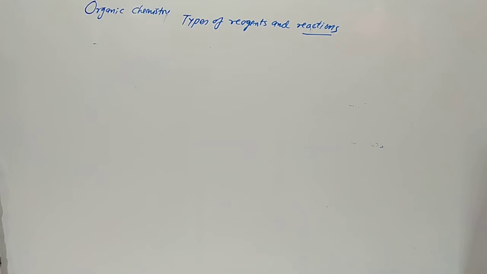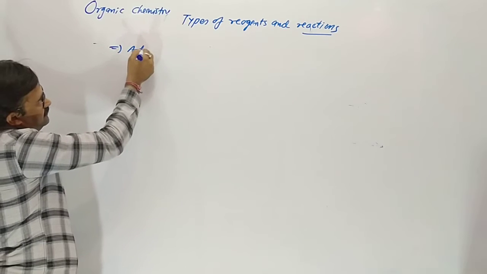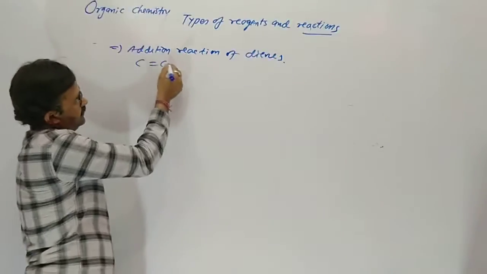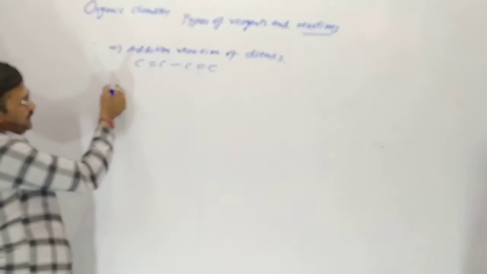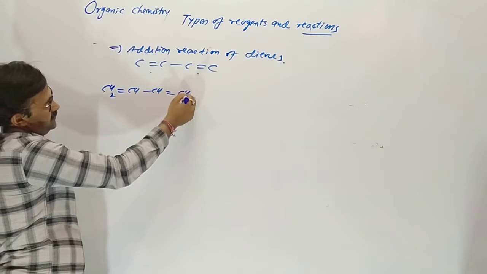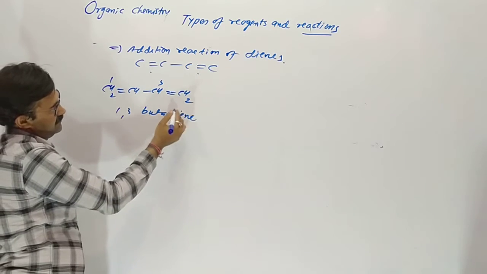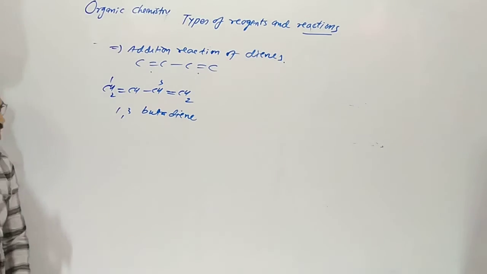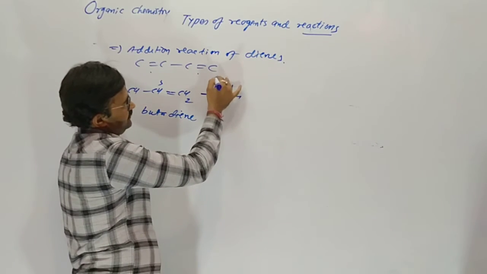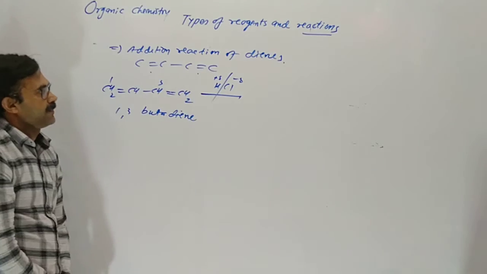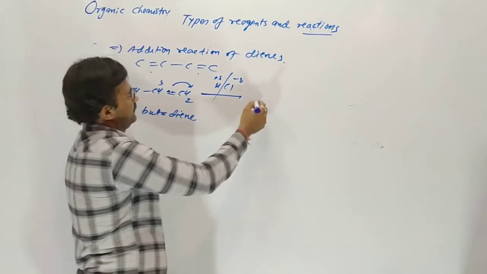Now addition reaction of dienes. Dienes means on adjacent positions there are two double bonds. We are taking the example 1,3-butadiene. Yes, 1,3-butadiene. Whenever HCl is reacting with it, these two electrons move here.